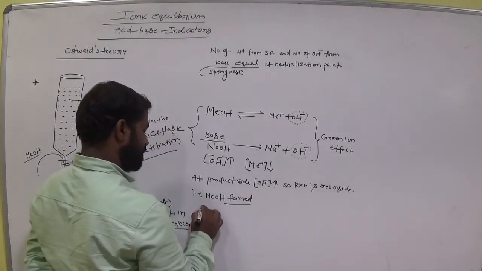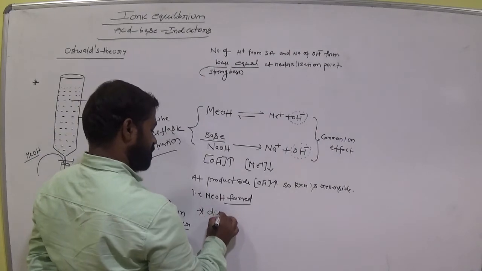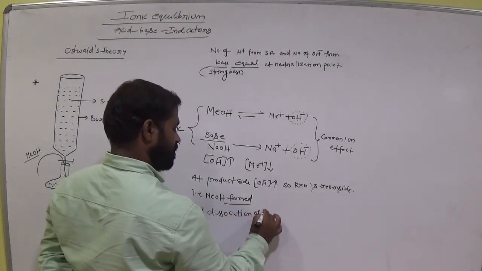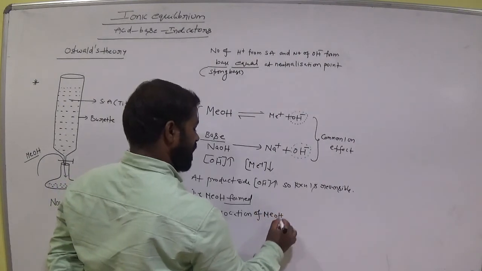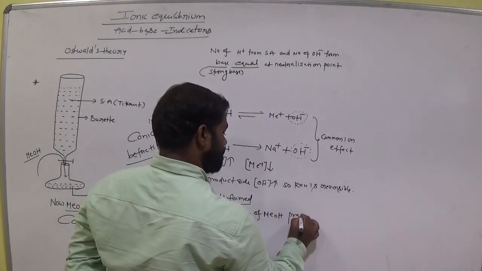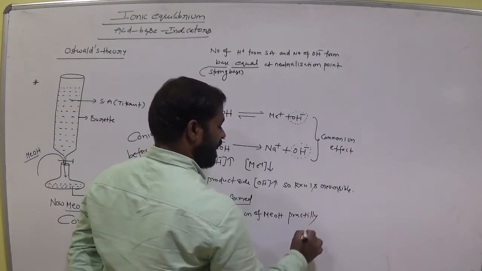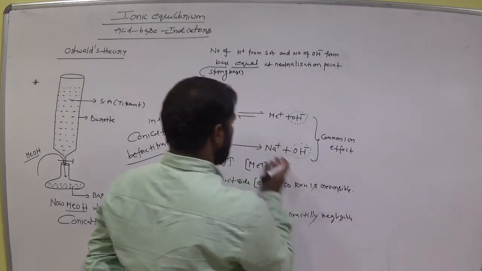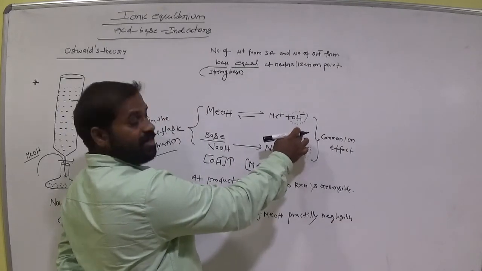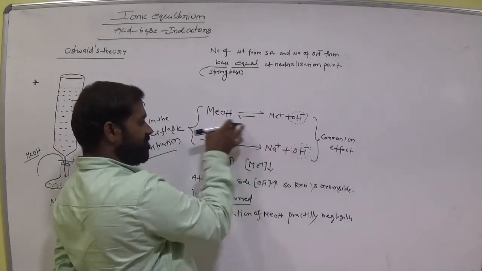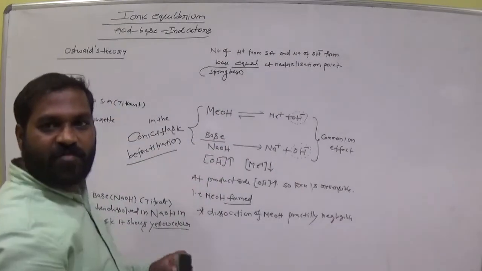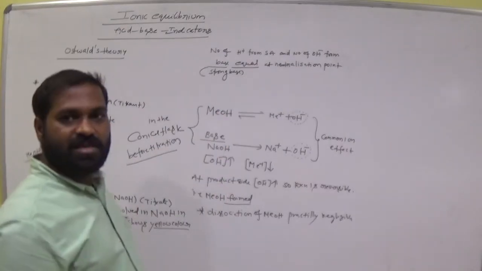Okay. Dissociation of MEOH is practically negligible, am I right? Dissociation means in this direction. Okay, negligible means it formed backward, MEOH as it is, MEOH in the conical flask in the base. Is it clear?